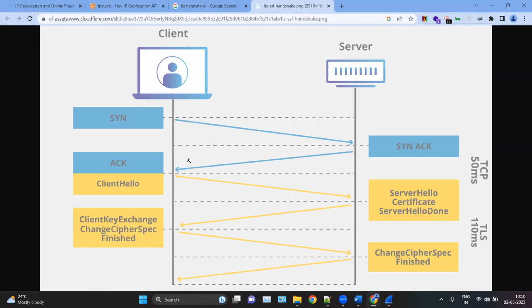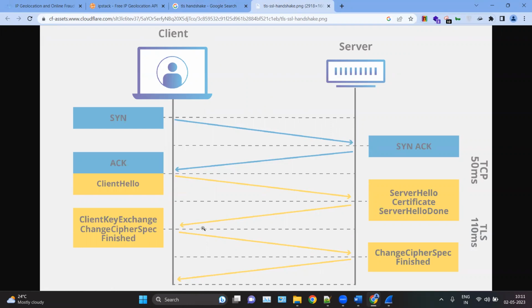Now, after this connection, the client sends the client hello packet to make the connection encrypted, a secure connection. Then the server sends the server hello and the certificate, and then the server hello done, saying that we want a secure connection.